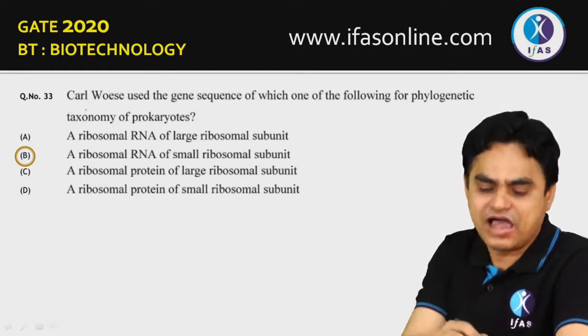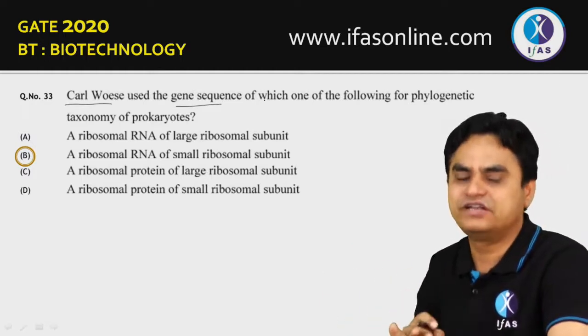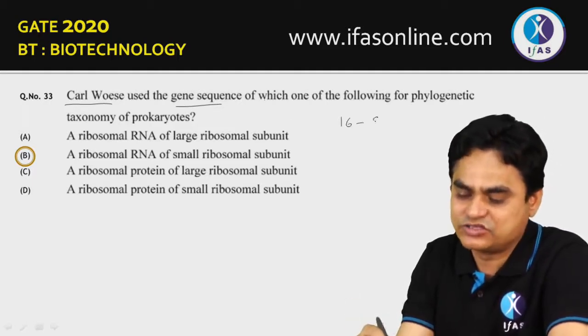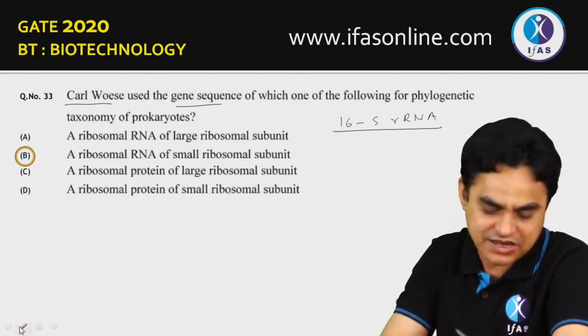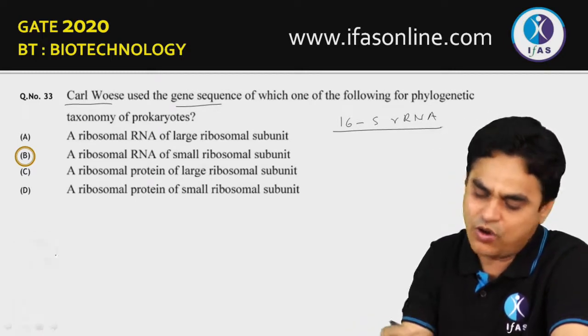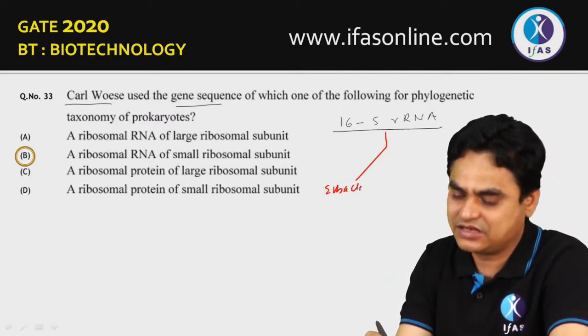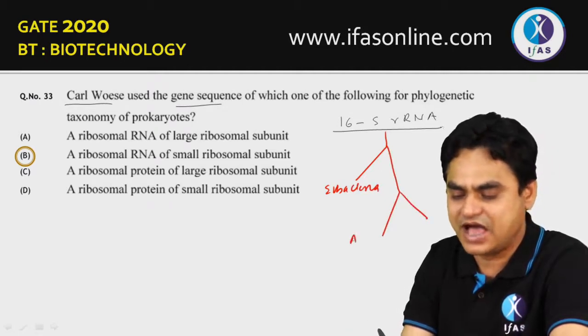The question is that Carl Woese used the gene sequence of which of the following for a phylogenetic relationship? This is a direct question. You know that Carl Woese utilized 16S rRNA for phylogenetic relationship. On the basis of this 16S rRNA, he divided all the organisms into 3 groups. One is Eubacteria, and later on, he divided further into two more groups. One is archaebacteria and eukaryota.